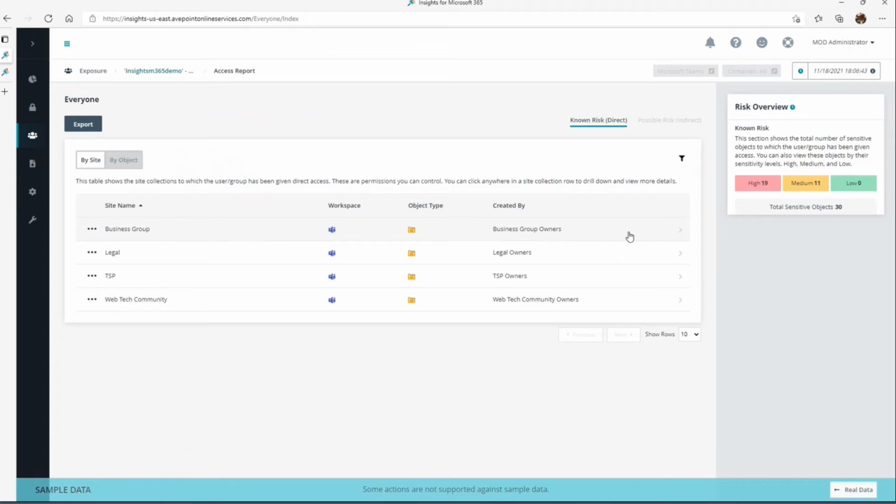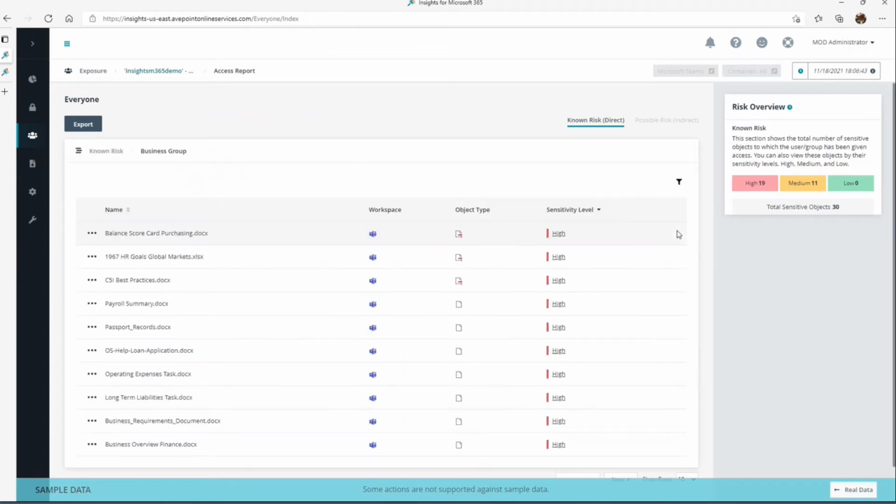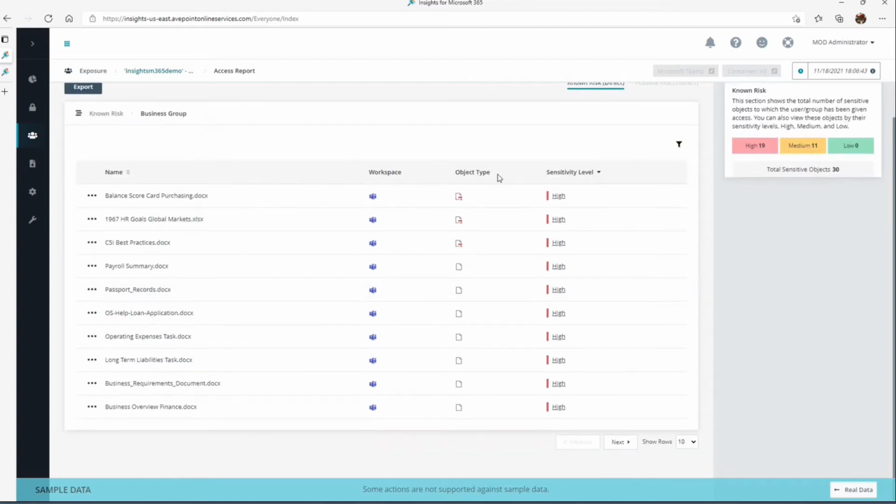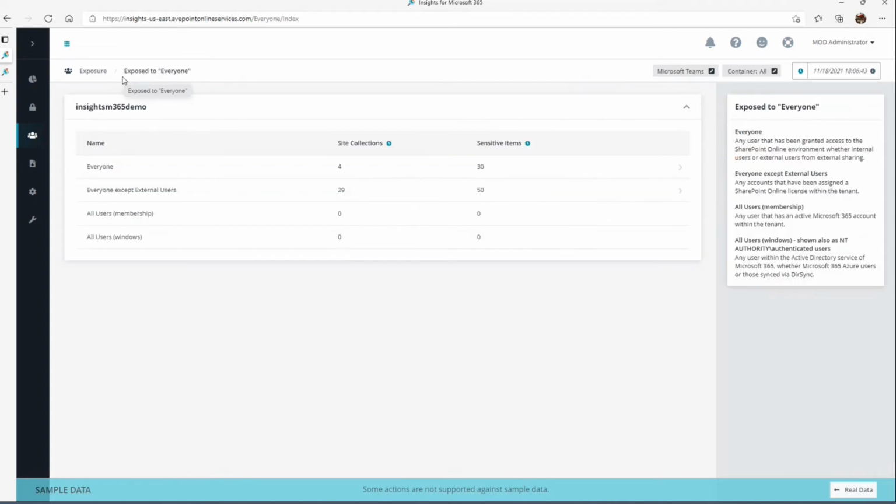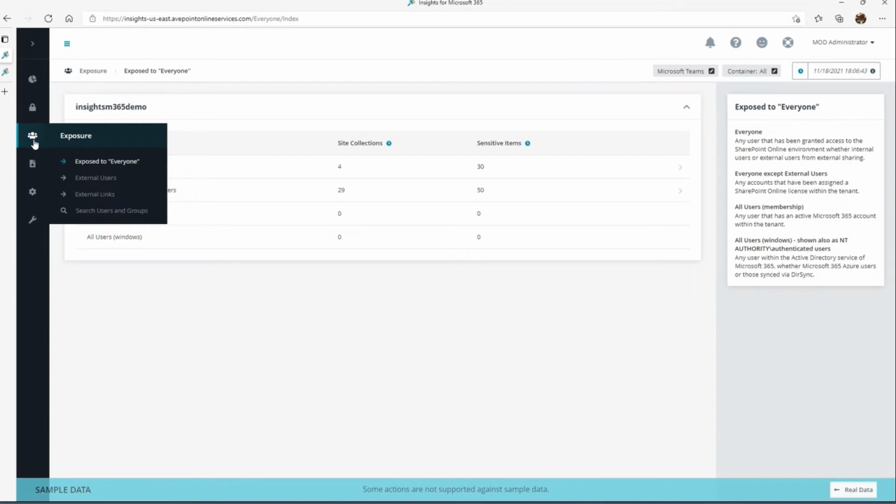And my guess would be these are maybe some type of public teams potentially, but I can dive in and see more information about that information and why, who has access to that if I need to. All right, so let's go back here. So that's one example of exposure.